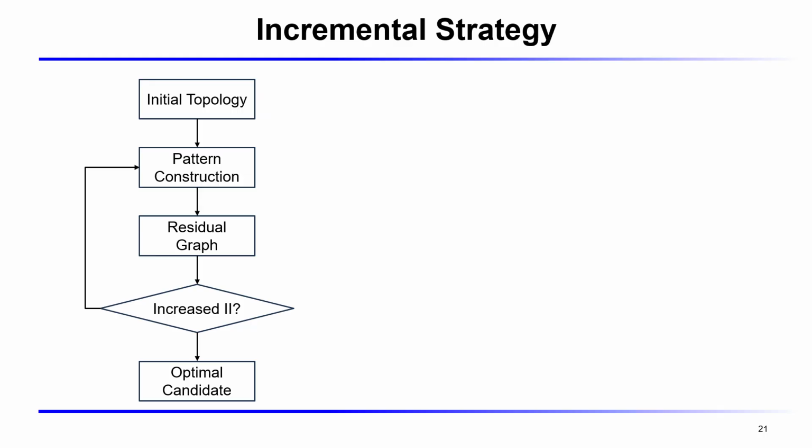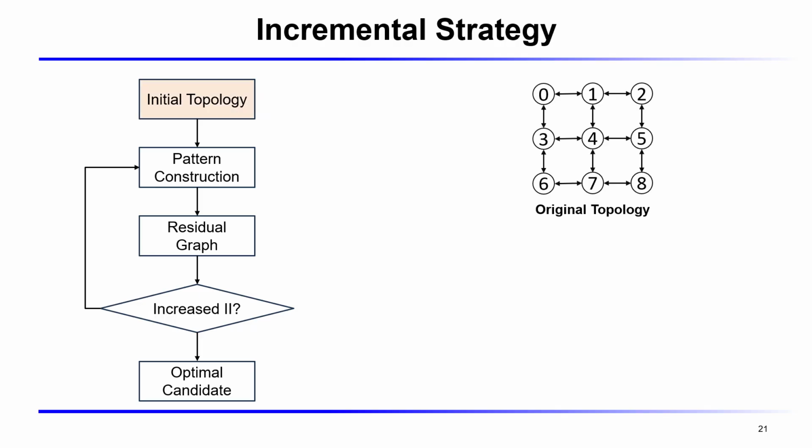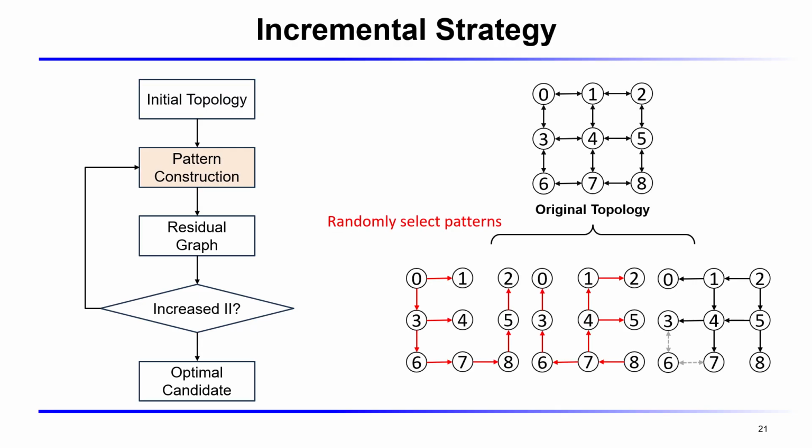Beyond the solver-based version, we also propose an incremental strategy that scales to much larger topologies. As shown in the flowchart on the left, starting with the initial topology, we iteratively construct communication patterns and compute the residual graph, the links that are not used yet. We keep adding patterns until the initiation interval would increase.